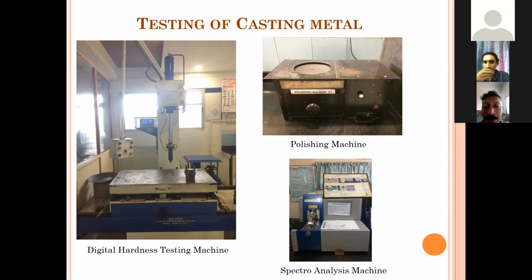Sir, in college, I have seen them used on CI and steel, sir, where they use the Brinell hardness and Rockwell hardness tests, sir. There, the ball indenter is used to check the hardness of a material. They apply pressure on the surface of a material and check the hardness. Directly on the dial, they will get the hardness. Okay. Next, proceed.